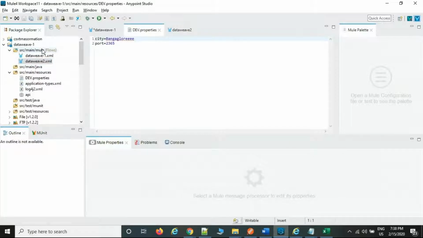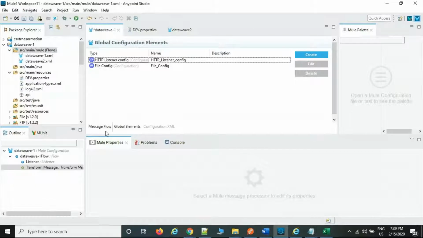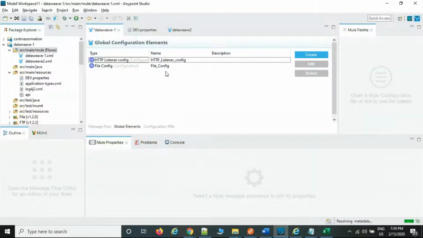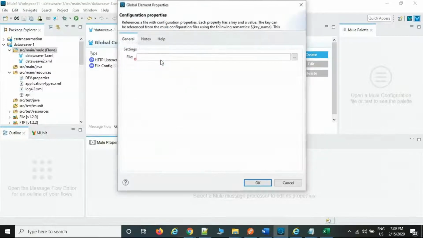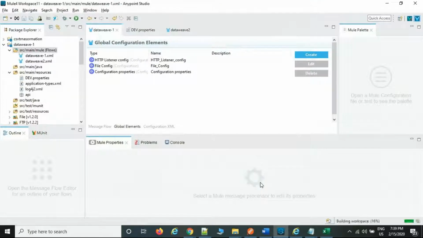So if you want to reuse it across multiple flows in a single project, you want to make it global. That is the reason. This is the main project, and go to the global elements. So go to create, global configurations, configuration property, select, and what is the name of the file? As it is, you can keep it here only, dev.properties. Dev.properties. Just click OK. Now you are making it global so that all the flows can access it.